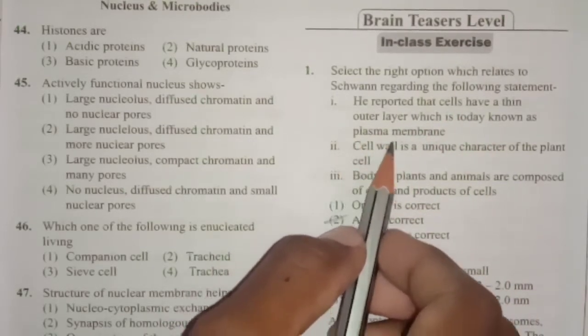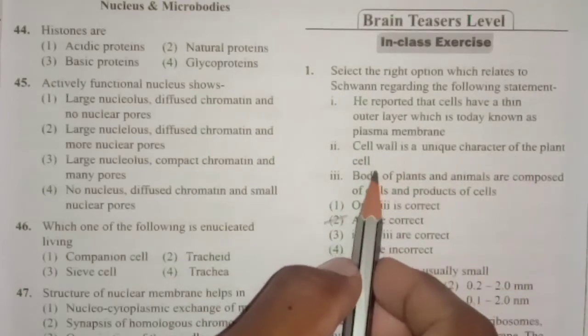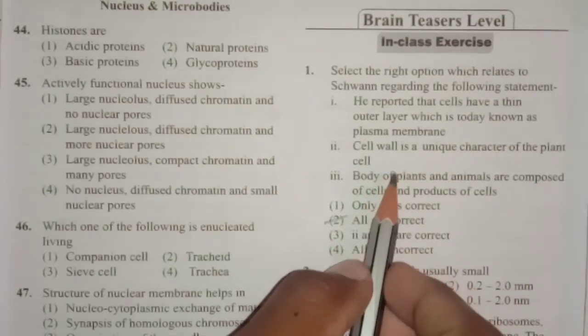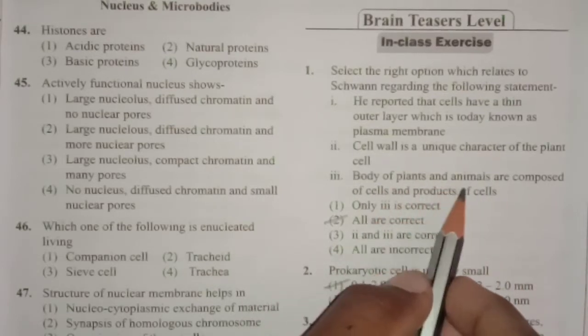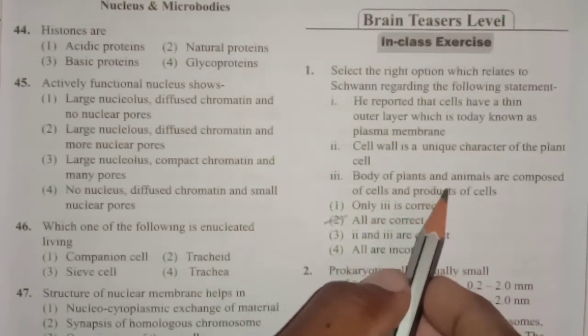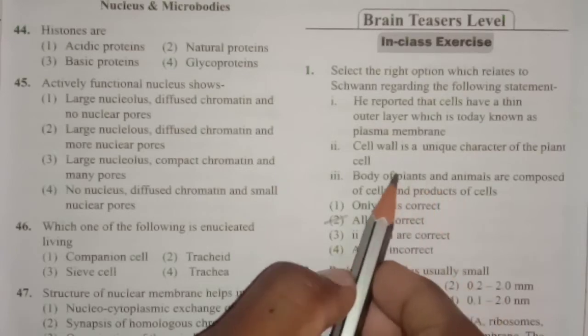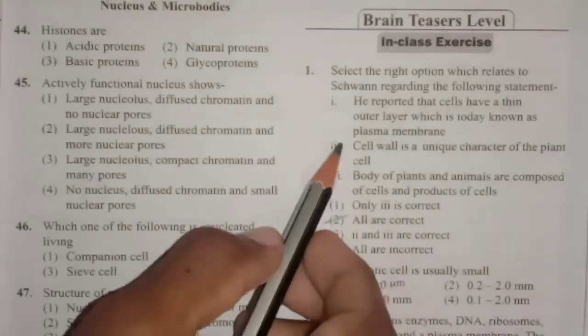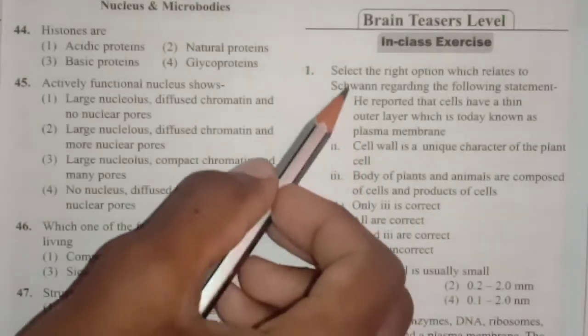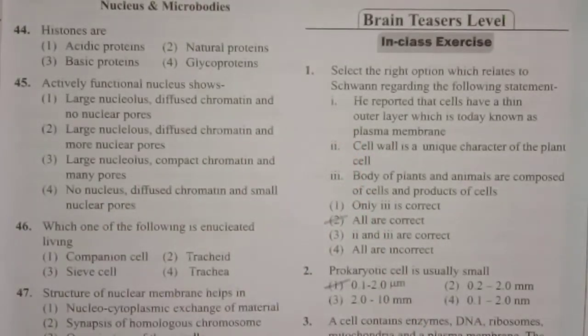And next one, cell wall is a unique character of the plant cell. Yeah, this is also reported by Schwann. And body of the plants and animals are composed of cells and products of cells. So this is according to cell theory, and you know that cell theory was put forth by Schwann. So that all are correct. So here all the statements are related to Schwann. Next question.